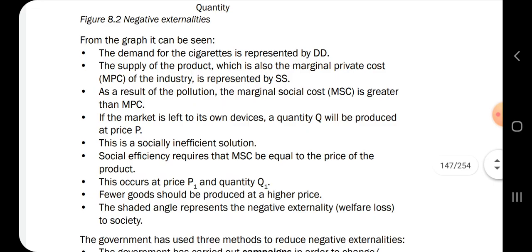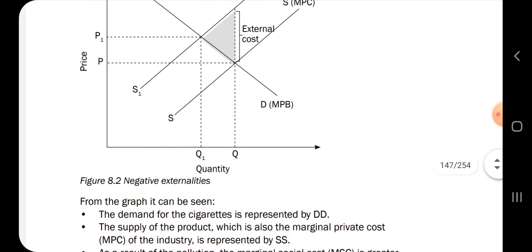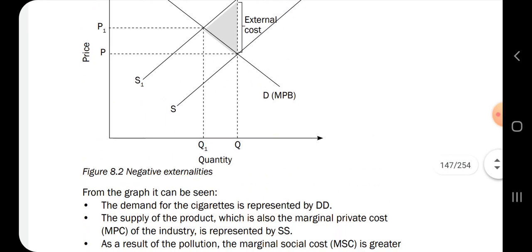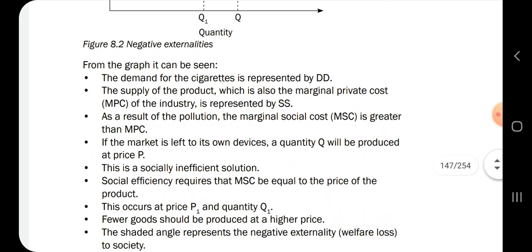And then if the market is left to its own devices, a quantity Q will be produced at price P. And then social efficiency requires that MSC be equal to the price of the product.